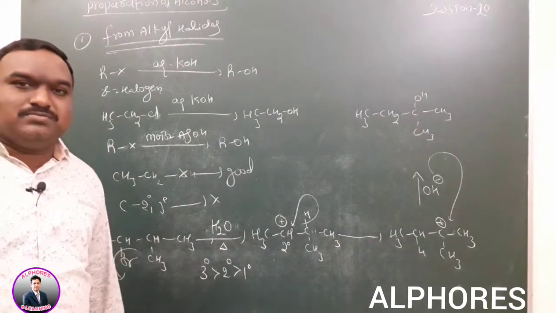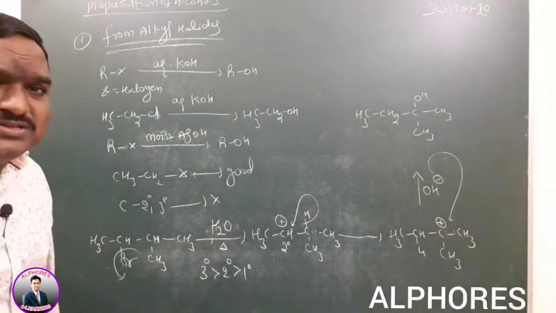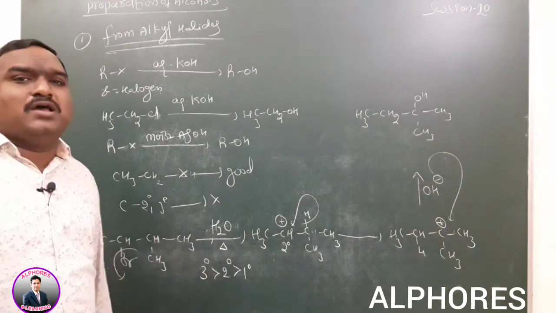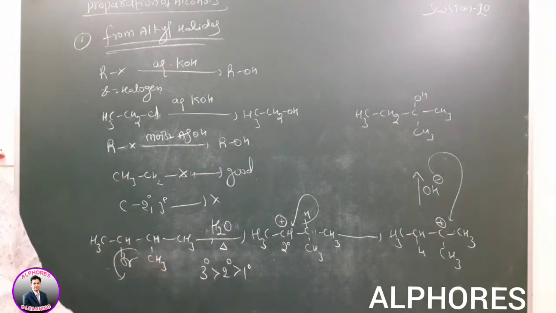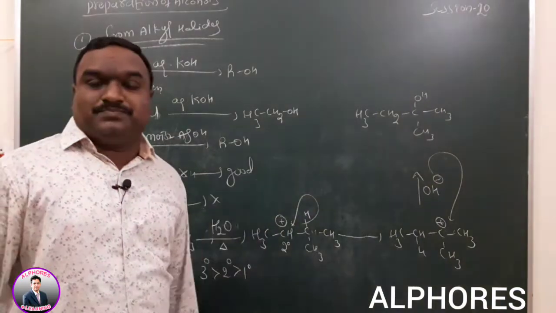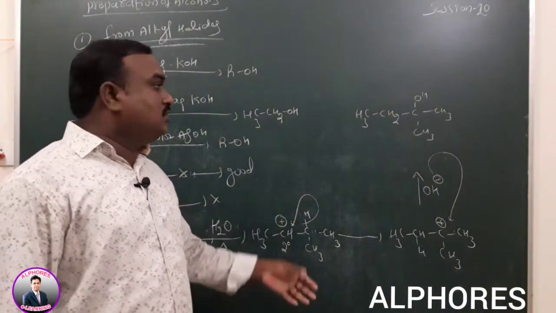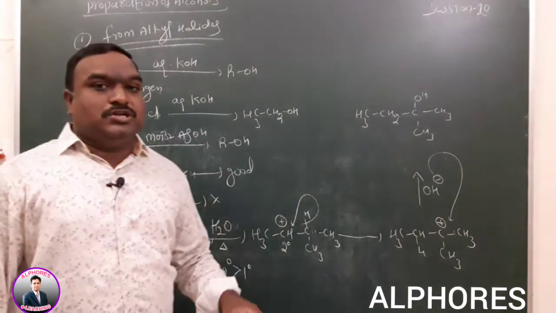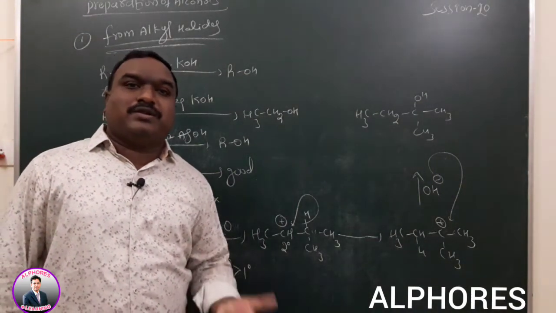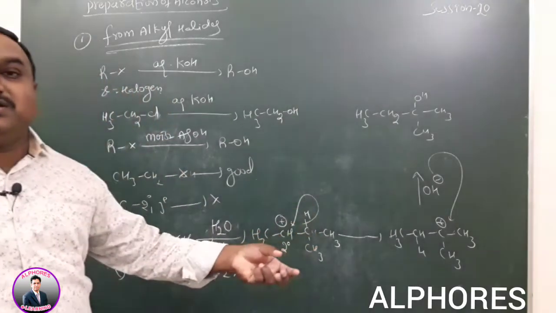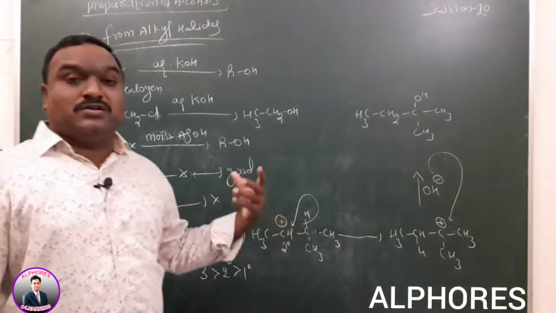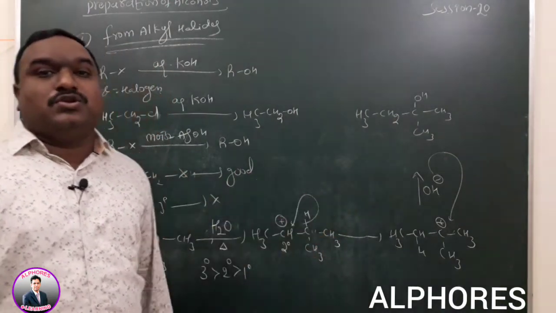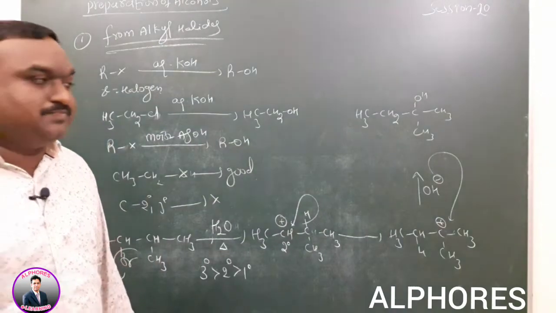First we have to observe what type of connectivity is there between the carbon atoms and between the carbon and halogen atom. Based on that connectivity we can write the product. If rearrangement is possible, then we have to write the rearrangement. If there is no rearrangement, we need not write it; directly, wherever the halogen is present on the given substrate, just remove that halogen and add the incoming nucleophile.